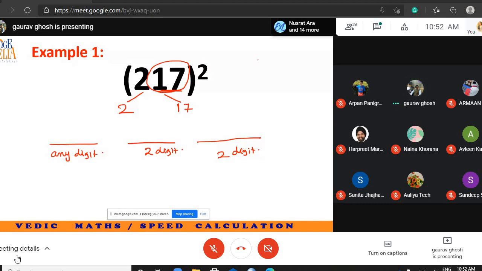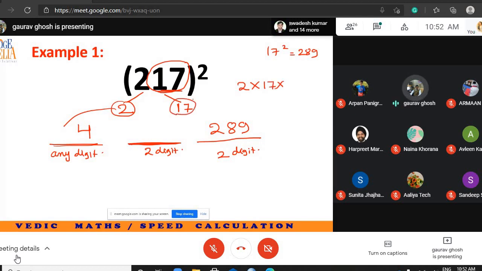Square. What is 17 square? It is 289. So you write 289 here. What is 2 square? It is 4. So I write 4 in the first blank. Now what do we have to do with the middle blank? We have to do the same logic with the middle blank. We have separated 2 and 17. So 2 into 17 multiplied by 2. So 17 fours are how much? 68. So this is step 1.